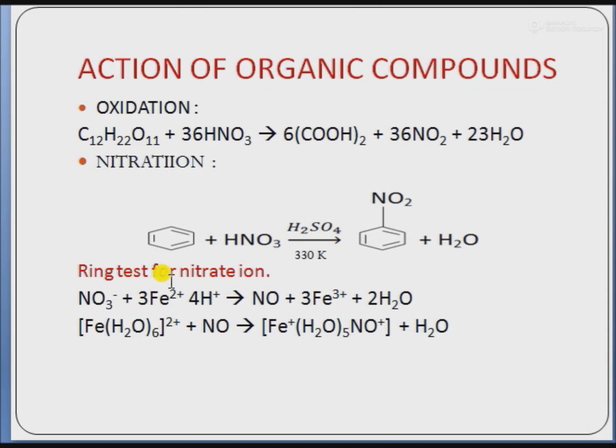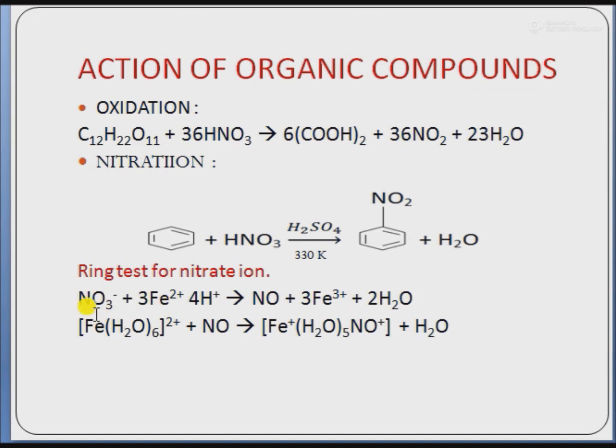Next is the ring test for nitrate ion. It is used in the qualitative analysis for the detection of nitrate ions in the salt analysis. It is detected by the ring test. In this test, a freshly prepared solution of ferrous sulfate is added to the aqueous solution of nitrate, and pure concentrated H2SO4 is then added carefully dropwise along the walls of the test tube. The appearance of dark brown ring at the junction of two layers indicates the presence of a nitrate ion.